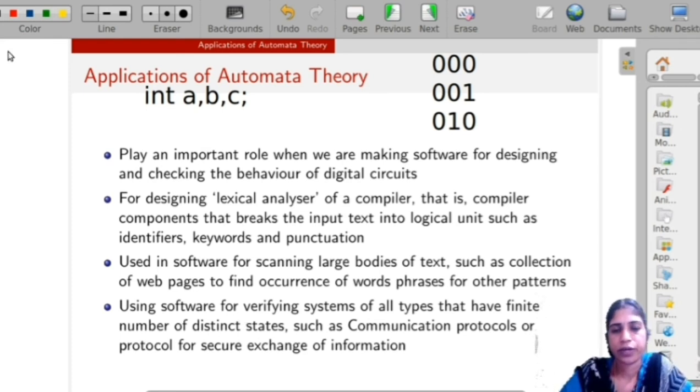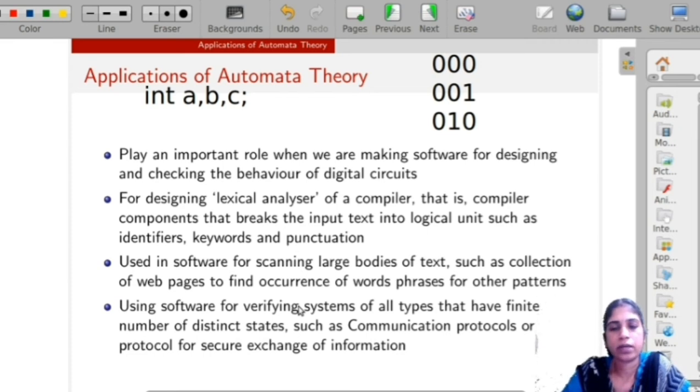The next application of finite automata is verifying systems of all types that have a finite number of distinct states. That means this automata can play a very important role in verifying such systems. The system must be finite, the system has a finite number of states, and those states must be distinct. Then only we can verify the system using the finite automata.